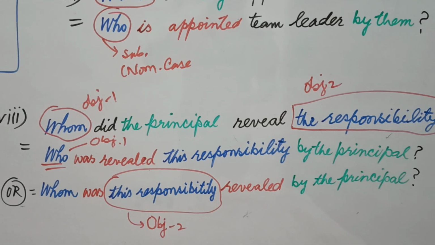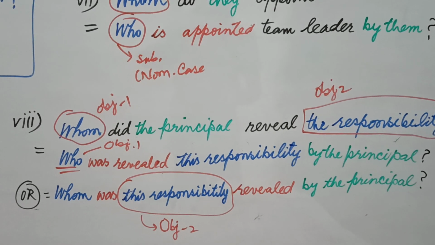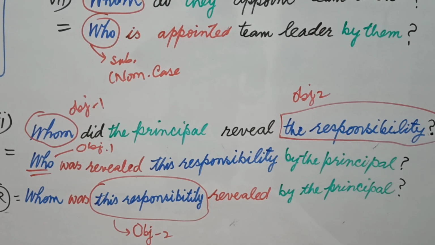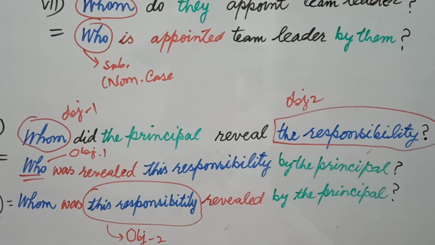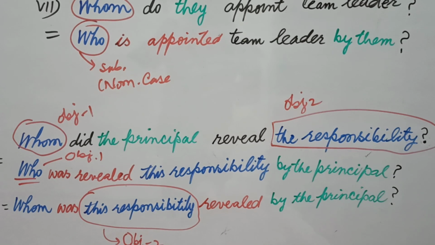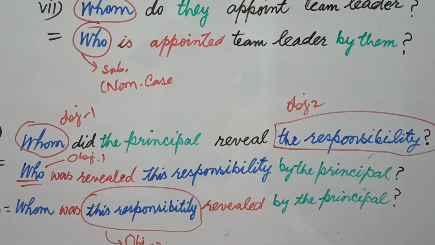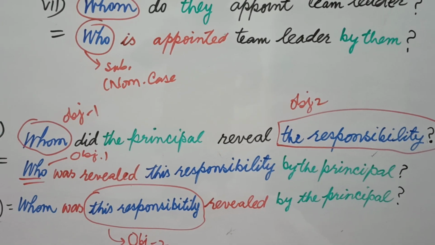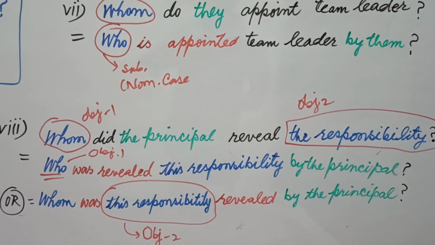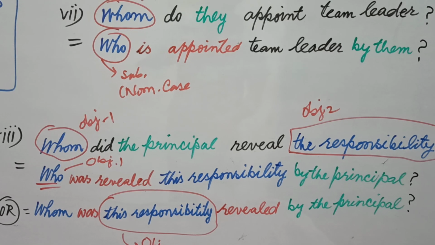Now in answer number 2, let's have another type of structure. Whenever we have two objects, living and non-living, if we use non-living, we don't touch the living. If we use living, we don't touch non-living. In short, if you are not getting it clearly, suppose I have already used whom.